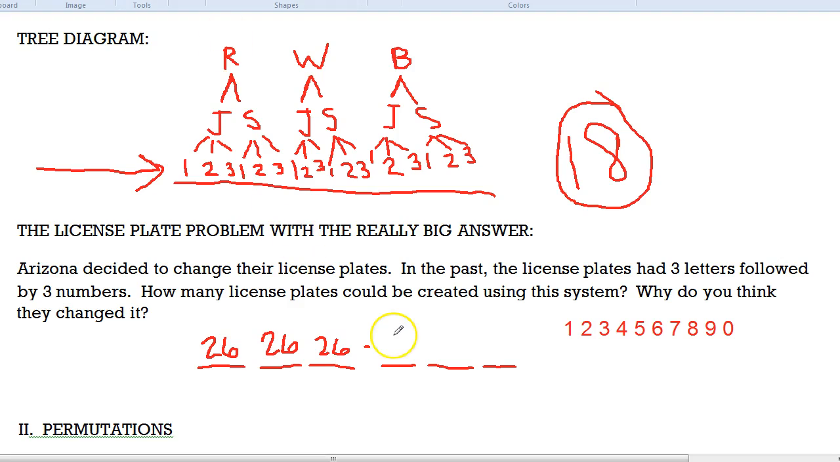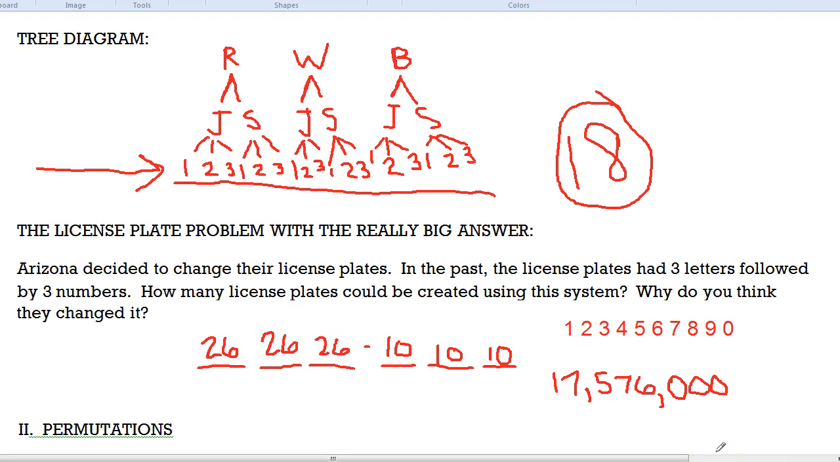So it turns out there are actually 10 different things that this could be, and 10 different things that this could be, and 10 different things that this could be. If you want to know how many different license plates you could make altogether, you multiply all of those numbers together. 26 times 26 times 26 times 10 times 10 times 10, and it turns out you could make 17 million license plates that way.